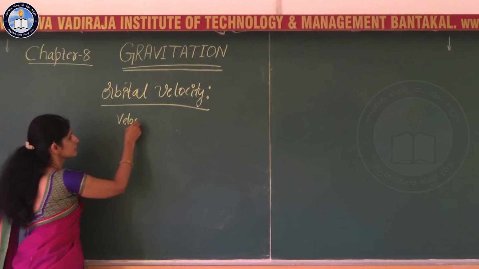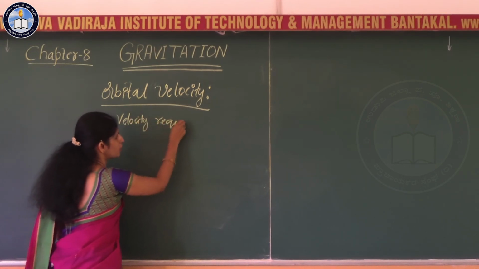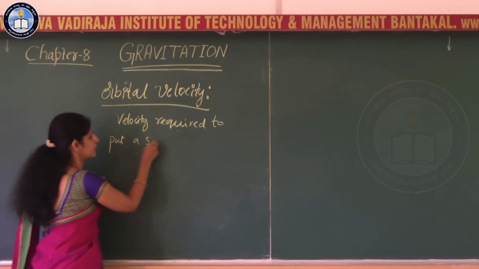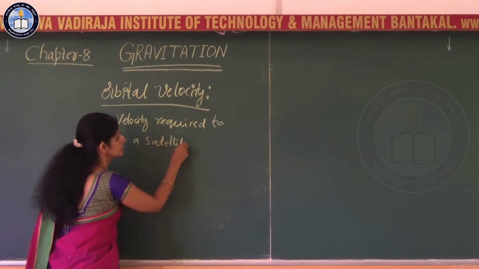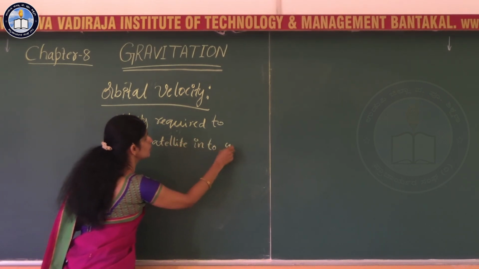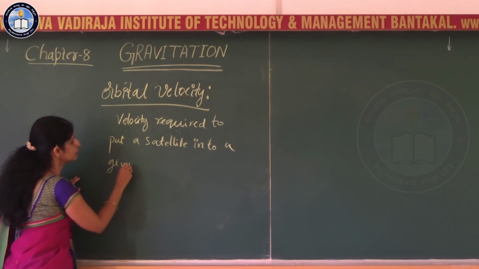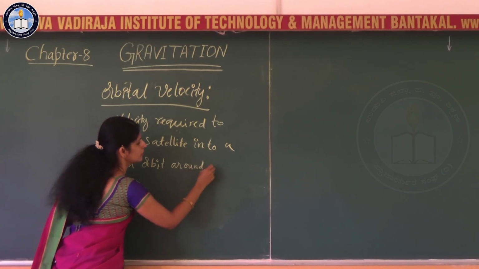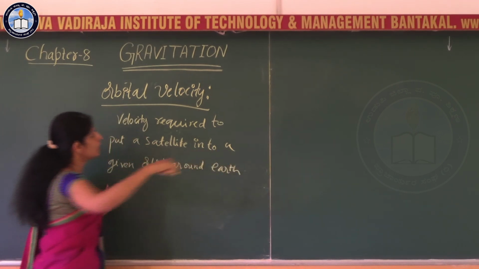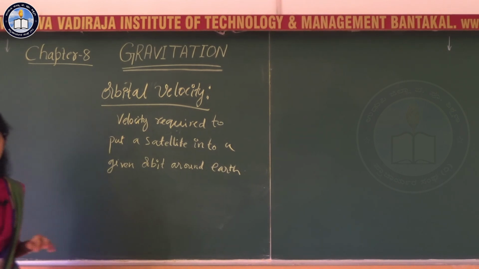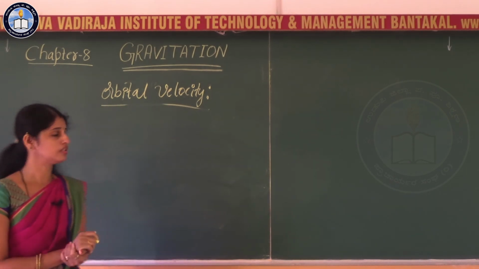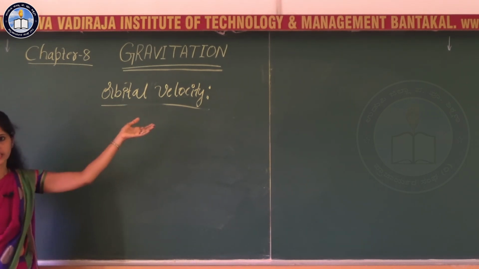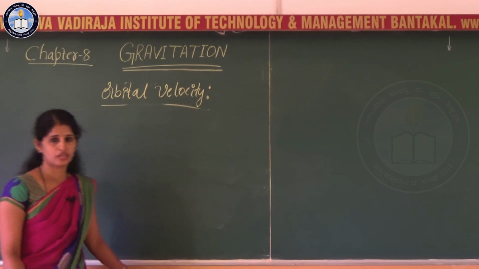Velocity required to put a satellite into a given orbit around the earth is called orbital velocity. Now let us go for the expression for orbital velocity. Orbital velocity ಅಂತ ಹೇಳಿದರೆ ಕಕ್ಷೀಯ ವೇಗ.